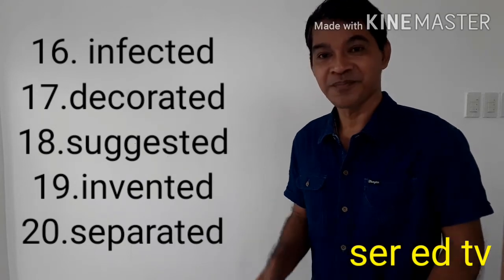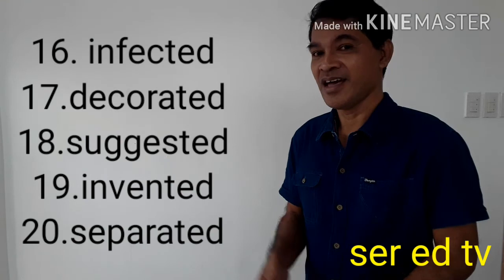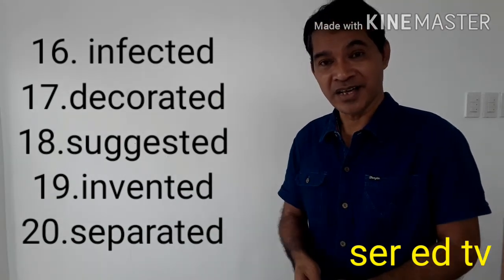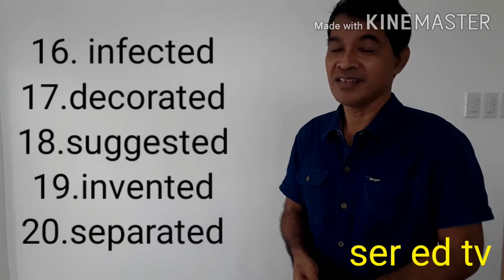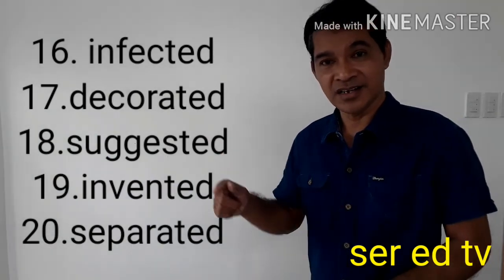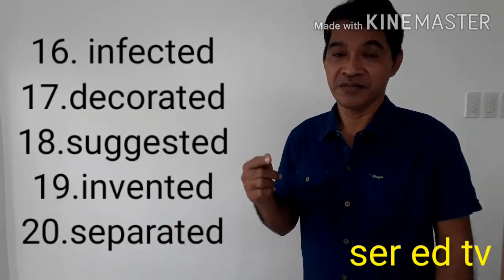And 20, separated. Okay, have you noticed now the sound of D? If it is added to the past form of a regular verb, the D will become ed.